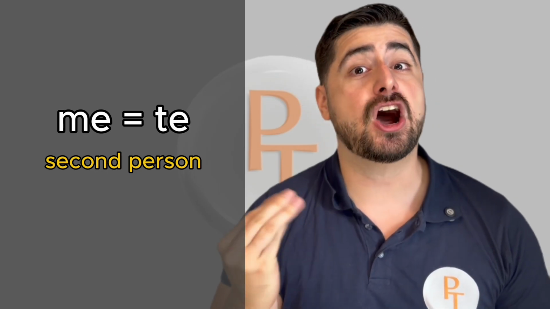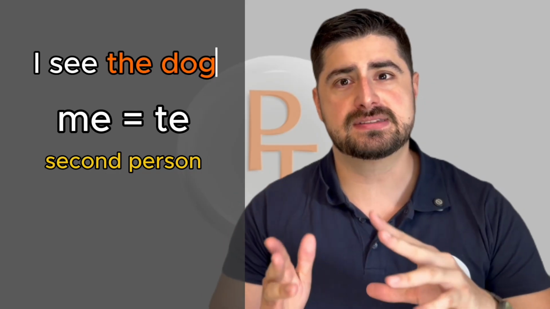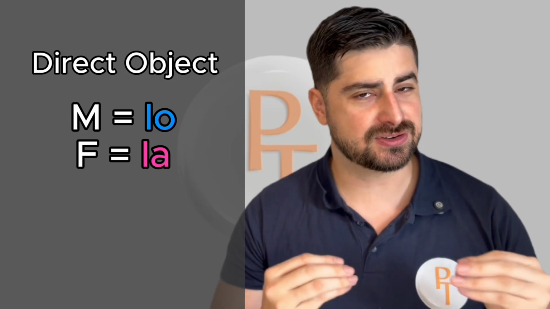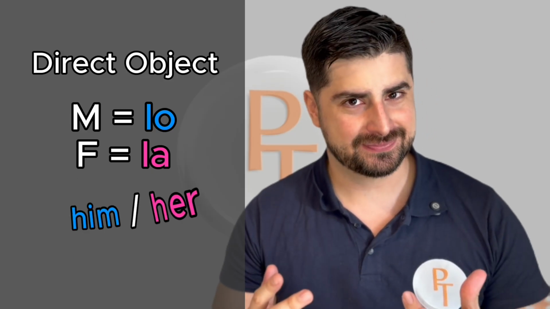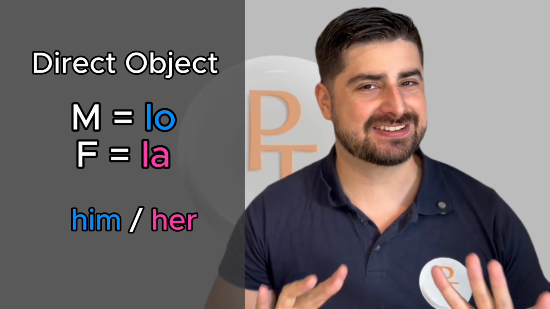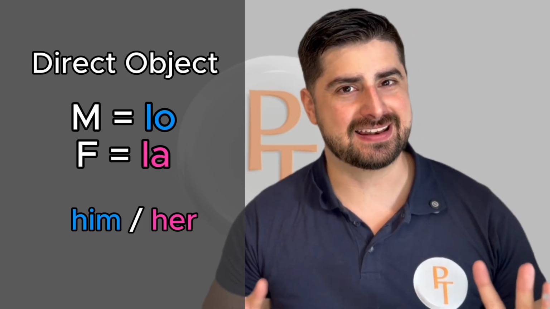If it's direct object, what is a direct object? This is when someone receives the action of the verb in first place. So if it's masculine, it's gonna be lo. If it's feminine, it's gonna be la. Okay? But this is gonna get slightly more complex than that.